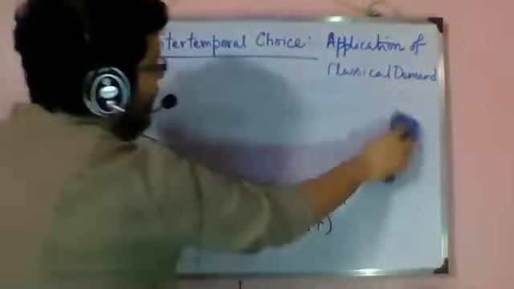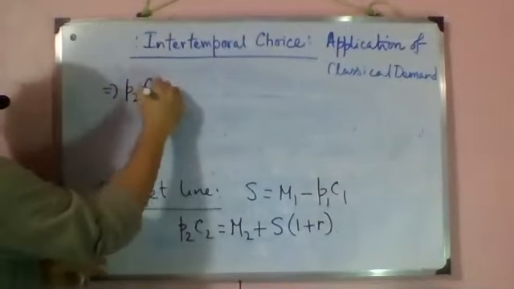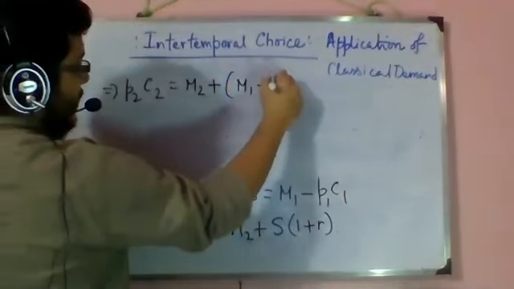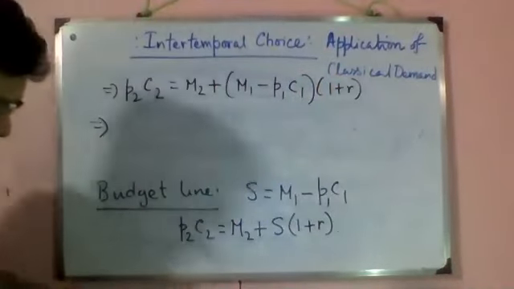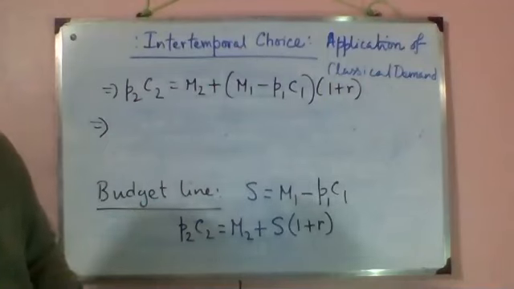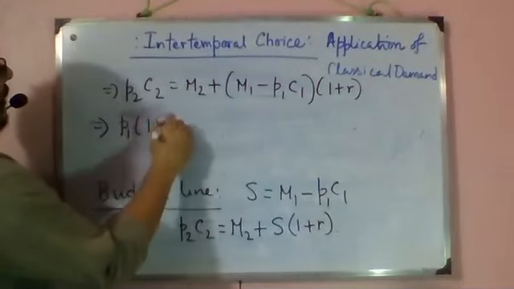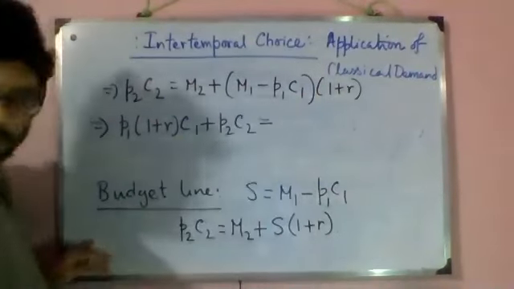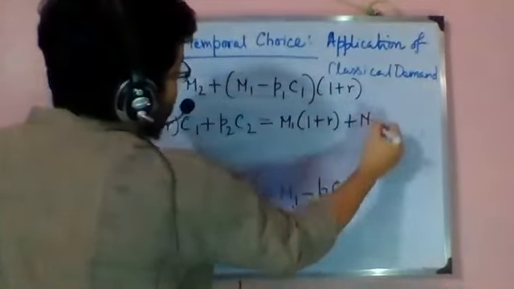If I put the value of S here, it basically becomes P2 C2 equal to M2 plus M1 minus P1 C1, into 1 plus R. If we adjust things a bit, taking expenditure on one side and income on the other side, it becomes P1 into 1 plus R, C1 plus P2 C2, equal to M1 into 1 plus R plus M2.